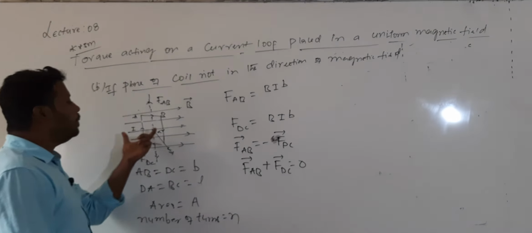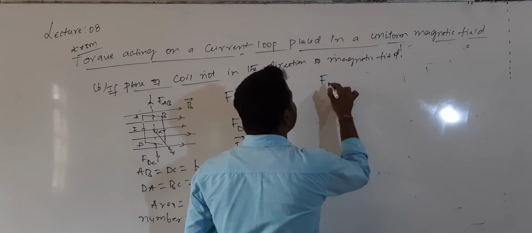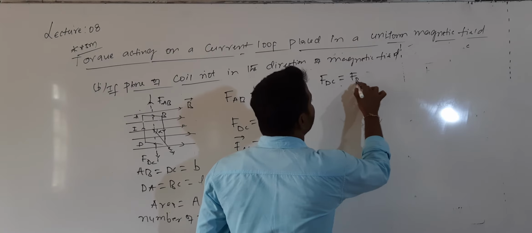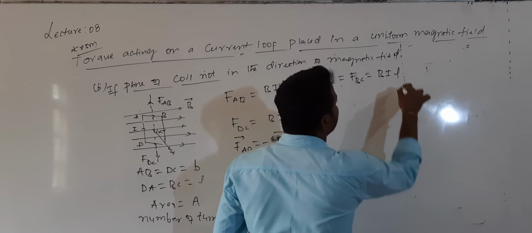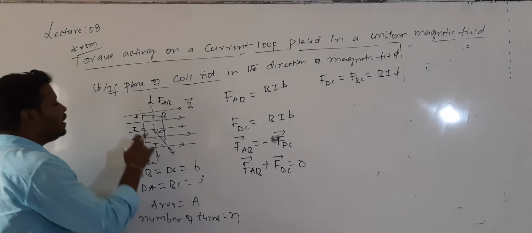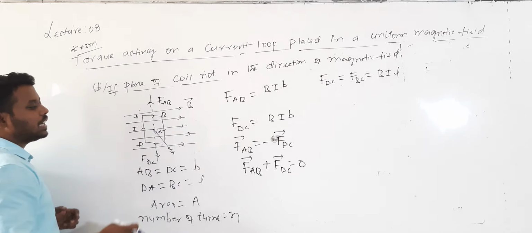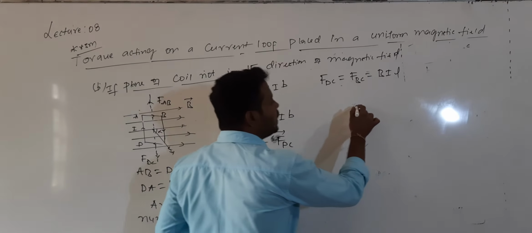You need to apply Fleming's left hand rule. Similarly, the force acting on side DC will be equal to the force acting on side AB, which is B into I into L. Now which one? DC and BC. So for DC, what is the direction of the current? The current direction is given by this, and the magnetic field direction is given by this. This is the direction of force. The force will be perpendicular to the plane, passing inward or outward.